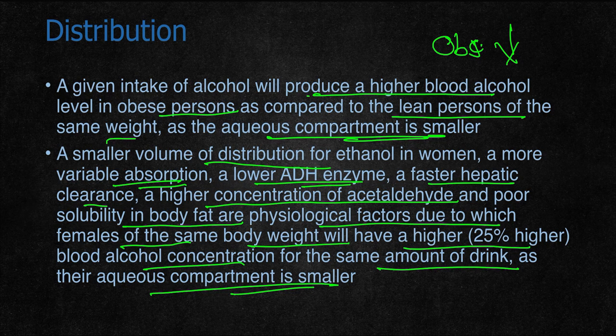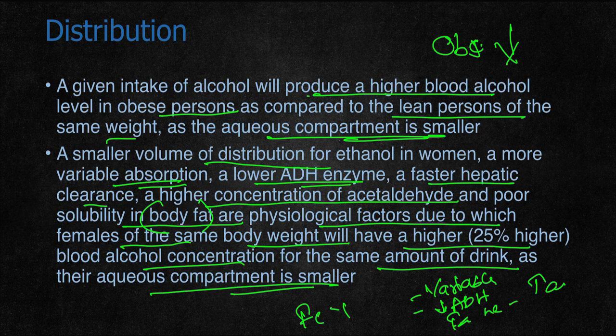So in females there are several reasons. One is variable absorption, as alcohol is variably absorbed. Then there is a decrease in ADH enzyme in females. Then a faster hepatic clearance and a higher concentration of acetaldehyde are present. All these reasons contribute. Poor solubility in body fat also causes the alcohol concentration in females to be 25% higher compared to males for taking the same amount of alcohol.